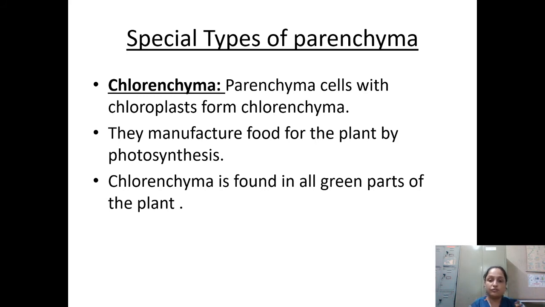They manufacture food for the plant by photosynthesis. क्योंकि इसमें chloroplast है, तो ये वाला parenchyma photosynthesis भी कर सकता है. क्यों कर सकता है? Because of the presence of the chloroplast. Chlorenchyma is found in all green parts of the plant. Where will it be found? It is found in all the green parts of the plants.